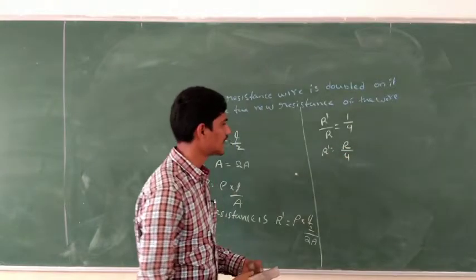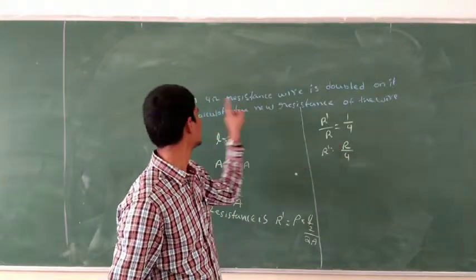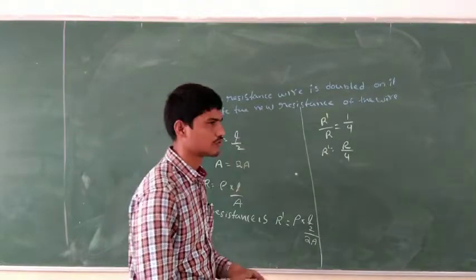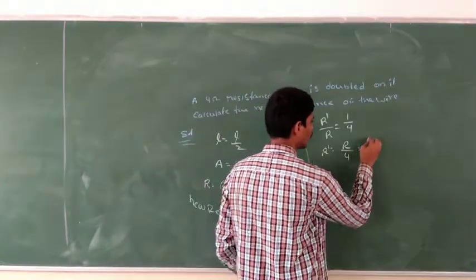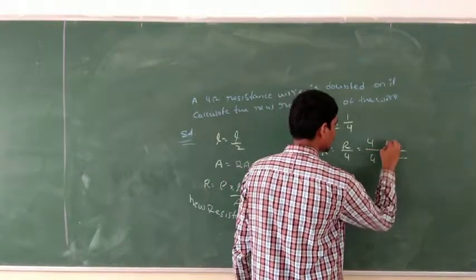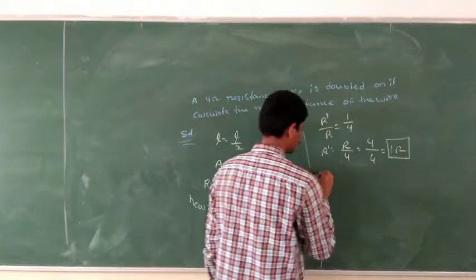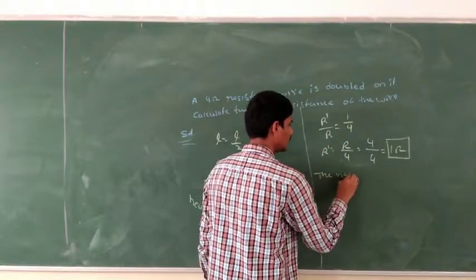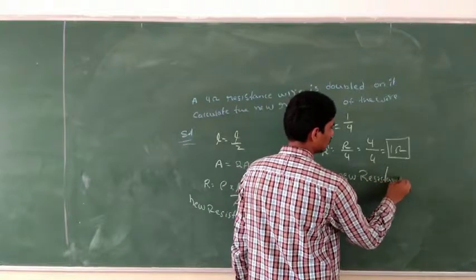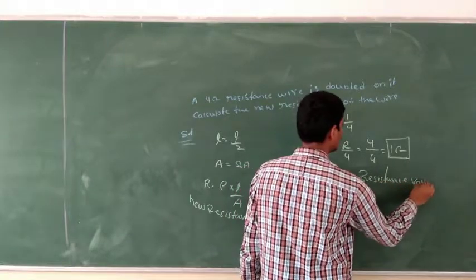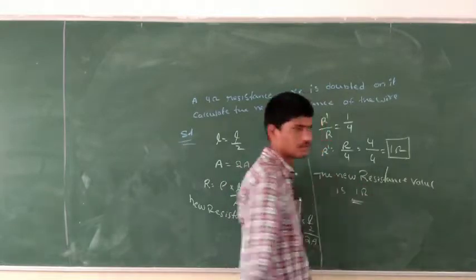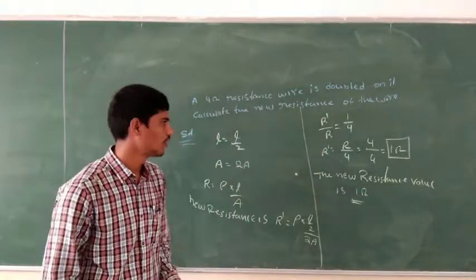We know that the resistance of the wire given is 4 ohms. So we take 4 by 4, and we get 1 ohm. So what is the new resistance value? The new resistance value is 1 ohm.